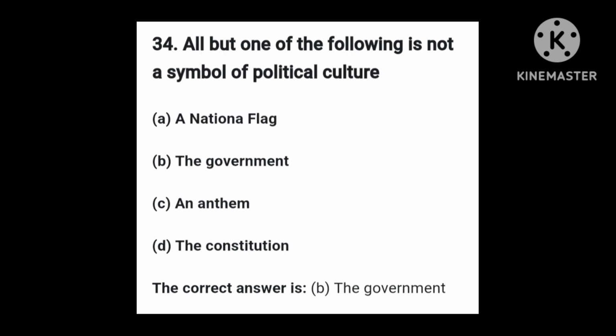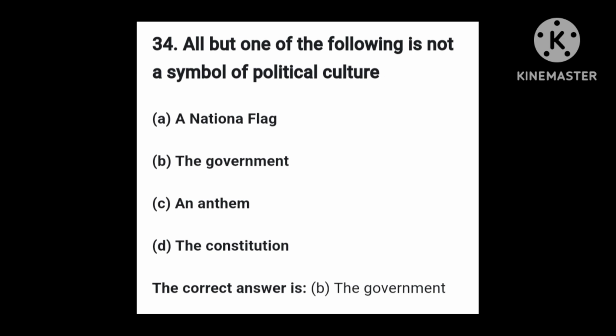The next question is question number 34. The question is, all but one of the following is not a symbol of political culture. We should point out the one that is not a symbol of political culture. Others are symbols of political culture.